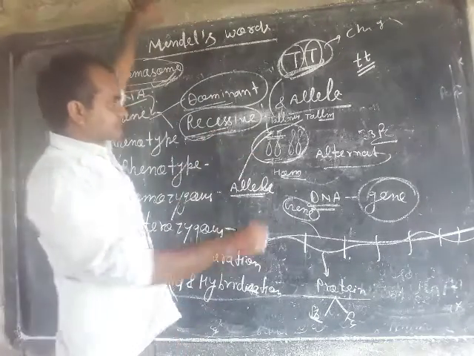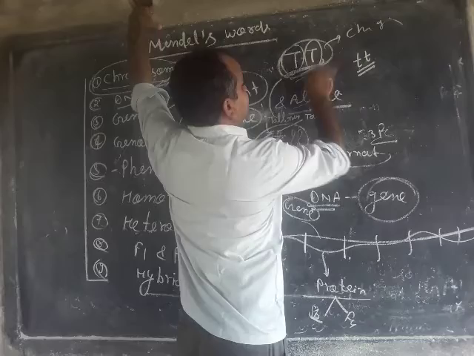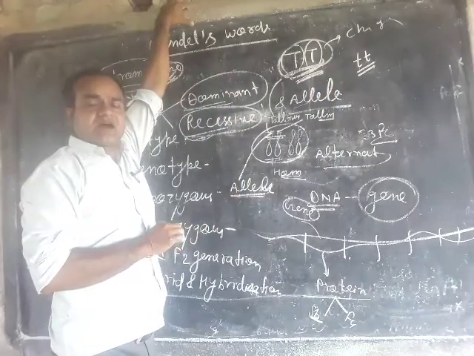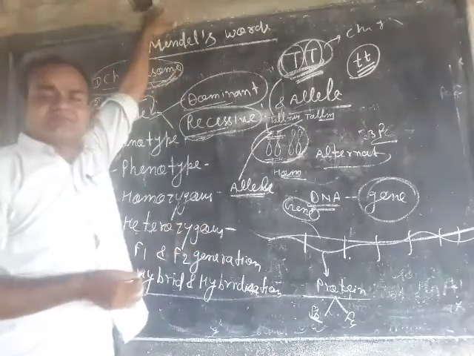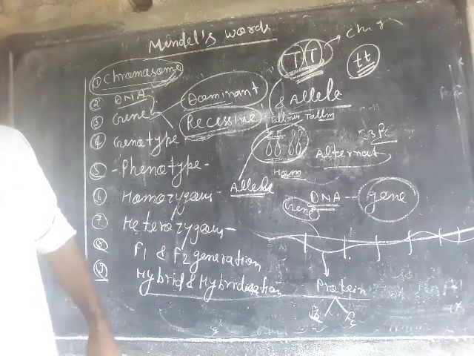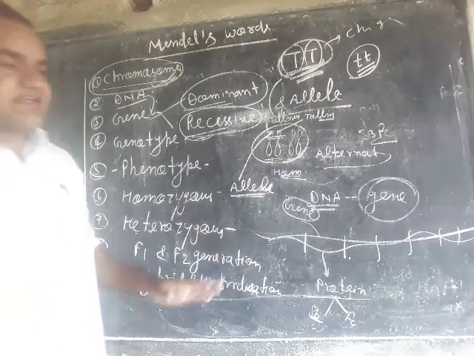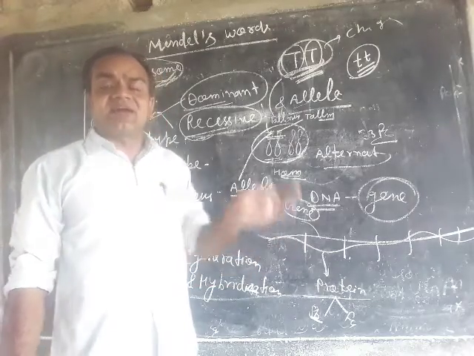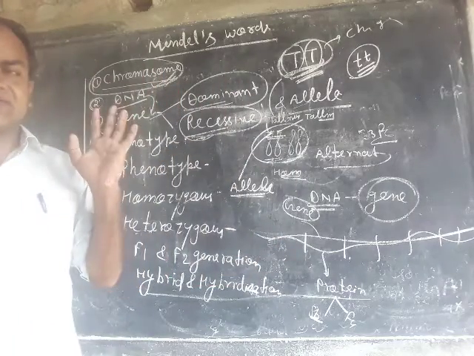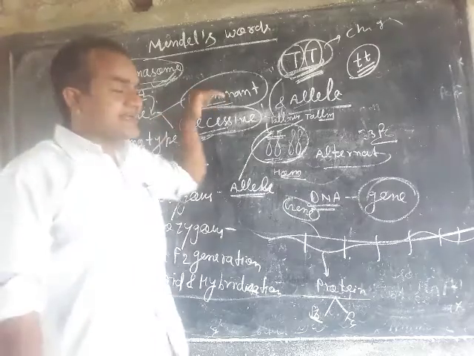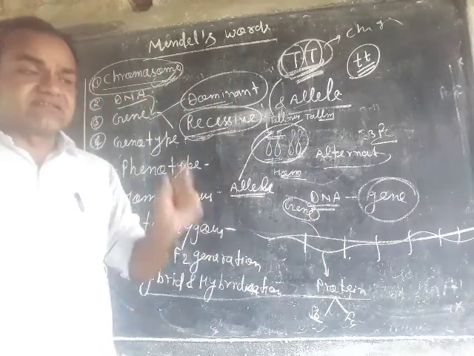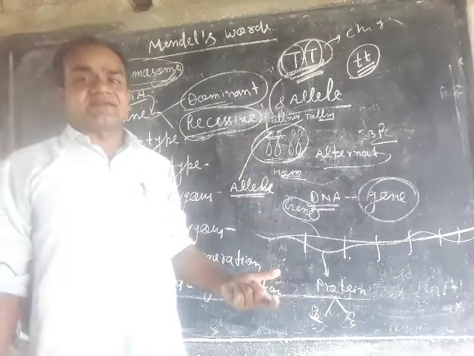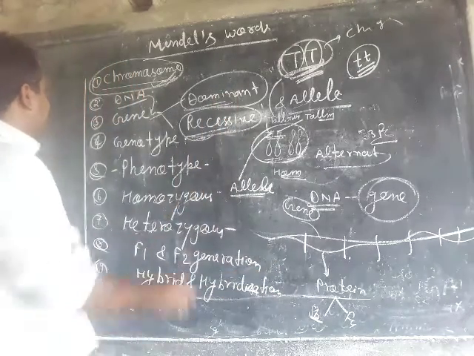Such as tallness is a dominant allele or dominant gene, and dwarfness is a recessive gene or recessive allele. A recessive allele cannot decide the appearance of the organism, whereas a dominant allele has the ability to decide the appearance of the character.